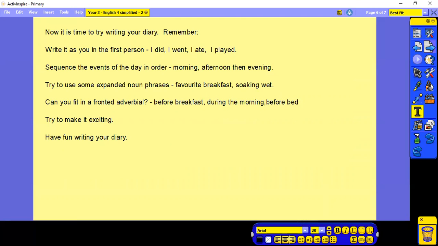We have practiced those last week. So again, I had favourite breakfast and soaking wet. Can you fit in a fronted adverbial? Before breakfast, during the morning, before bed. Try to make it exciting and have fun writing your diaries.